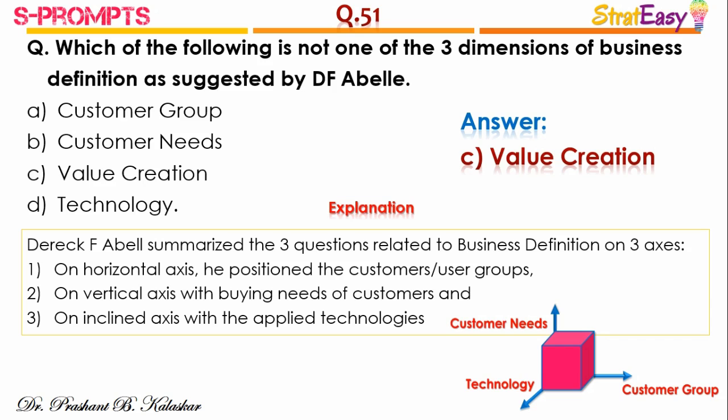It means whatever product and services will be offered by the company to the identified customer to fulfill their needs, what technology the company will be using so that value can be created. Here, in case of D.F. Abell of three dimensions, customer group, customer needs and technology are the three dimensions. Value creation is the objective and not the dimension.